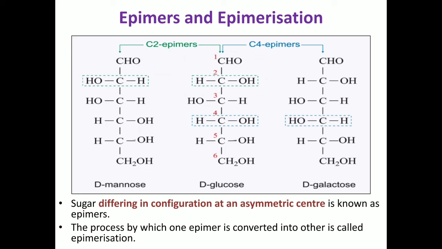Here D-mannose and D-glucose differ in the asymmetric center C2, but the chemical formula and the structure are the same. They differ only in the asymmetric center, that is, in the second carbon. So they are called C2 epimers. D-mannose and D-glucose are referred to as C2 epimers, and D-glucose and D-galactose differ in the C4 carbon, so they are C4 epimers.